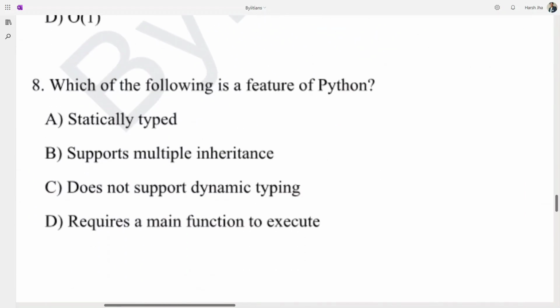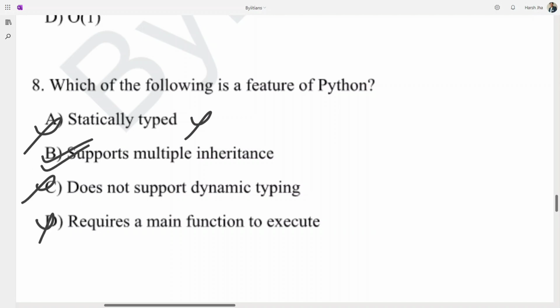So in question number 8, which of the following is a feature of Python? Statically typed? No, Python is not statically typed. Supports multiple inheritance? Let's see, it sounds good. Does not support dynamic typing? No, Python supports dynamic typing. So these are the incorrect options. Requires a main function to execute? No, Python doesn't require a main function to execute. So option B is correct.